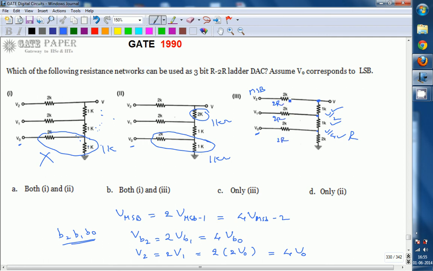If the circuit is in this way, that will be the corresponding one. The last one is extra connected to make it 1k, so this is also 2R. So the right answer is that only circuit 3 satisfies this equation, so the right answer is C.